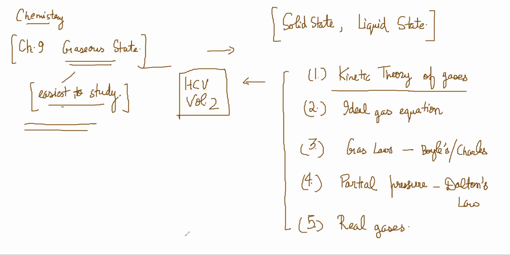And what is this kinetic theory of gases? So what do you understand when you think of gases? A gas is a state of matter which is characterized by large intermolecular distances, right?